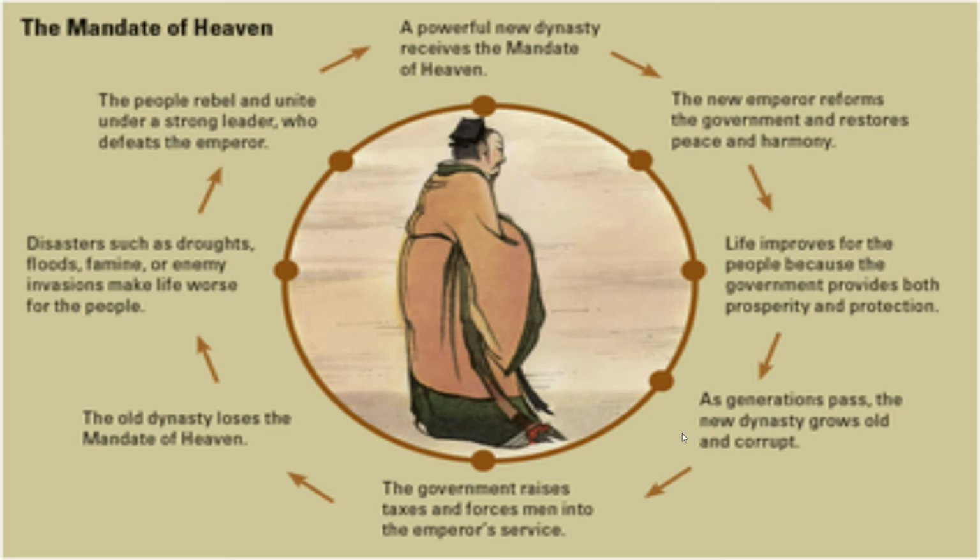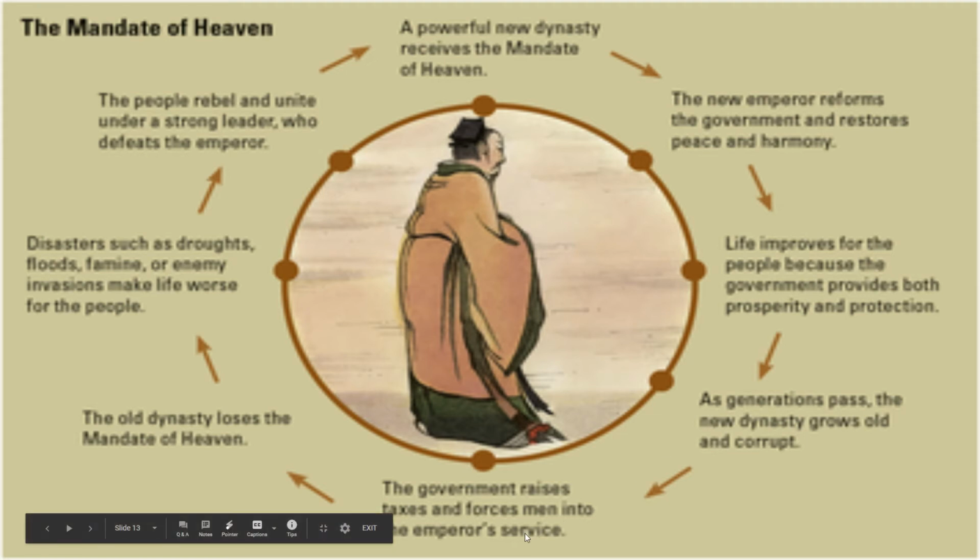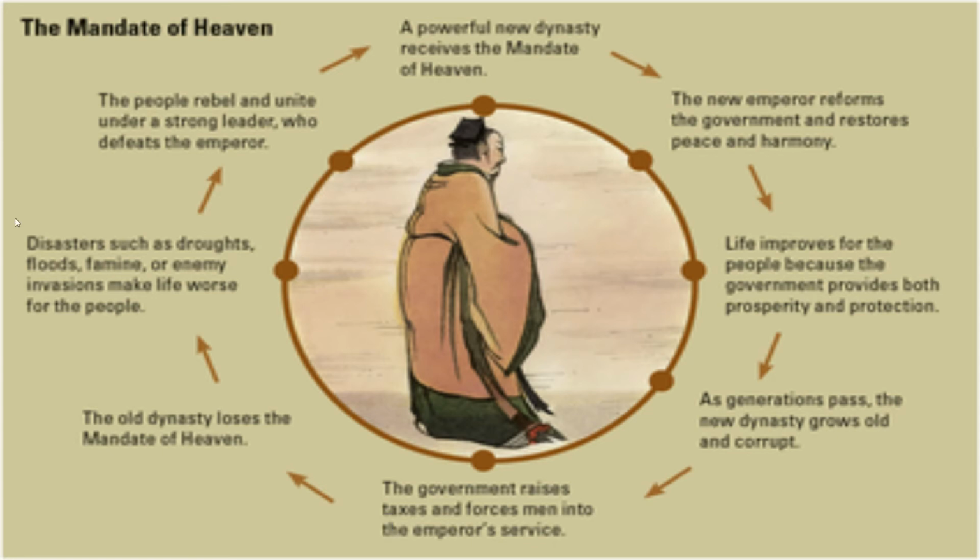Life would improve, generations pass. The now old dynasty would grow corrupt. Maybe they raise taxes and just do a lot of not so good things. They would lose the Mandate of Heaven because they've lost support of the people. Maybe some disasters would strike, which would make life even worse for the people. And then the people rebel and unite under a strong leader who defeats the emperor and probably becomes emperor themselves. And you get the cycle again.